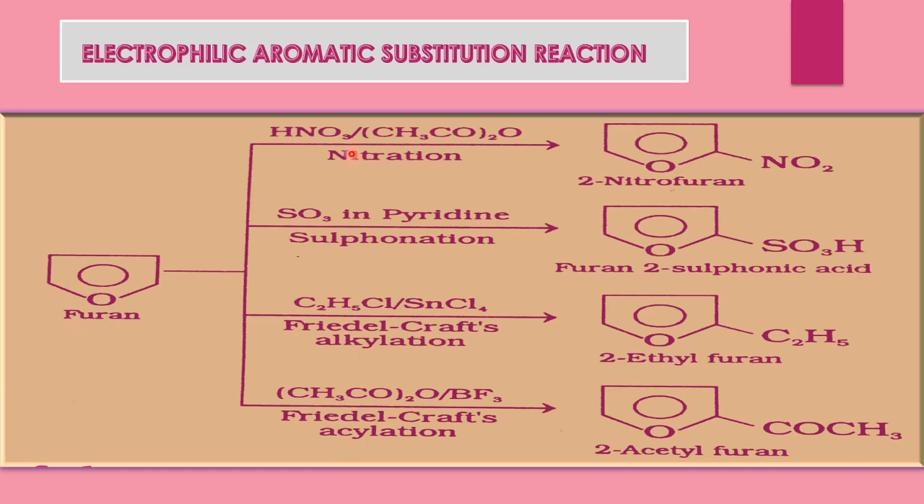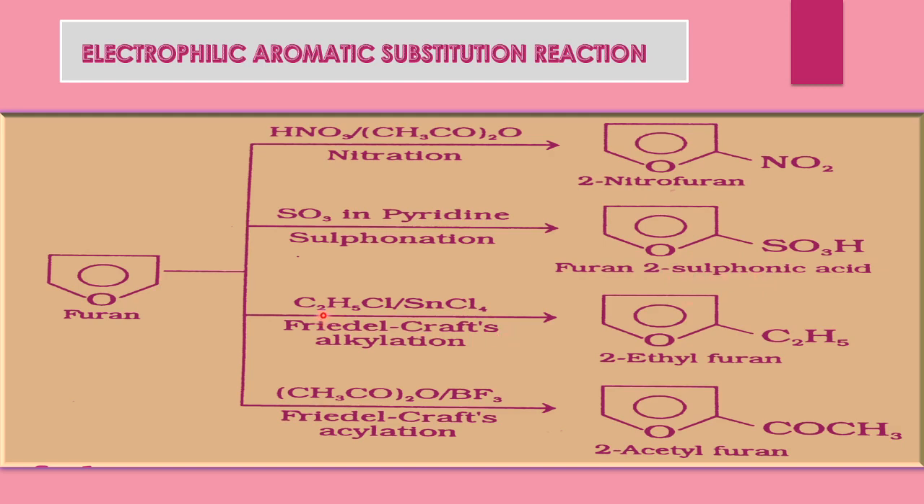For nitration, you have to use the nitrating reagent HNO3 and acetic anhydride, or you can also use H2SO4, and the nitro group is attached. The NO2 group is the electrophile, with NO2 plus positive charge formation. Here there is formation of 2-nitrofuran. This type of reaction is called the nitration reaction. Or we can use SO3 in pyridine. Here the SO3H group, meaning the sulfonic group, is attached to furan, giving furan-2-sulfonic acid.